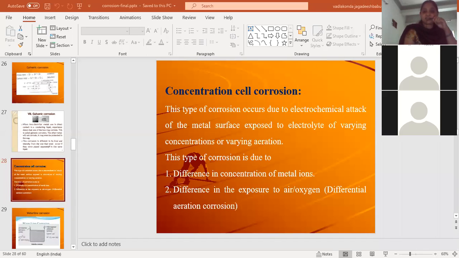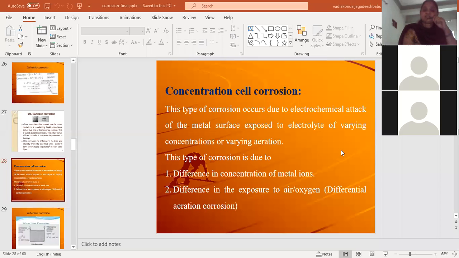For a mesh structure, like that plus where two metals are joined, and for grills also where two metals are joined, at that joint the metal will feel less concentration of oxygen, and the remaining part of the metal will feel high concentration of oxygen. So in concentration cell corrosion, the part of metal which is exposed to less concentration of air or oxygen will act as the anodic part and will undergo corrosion.